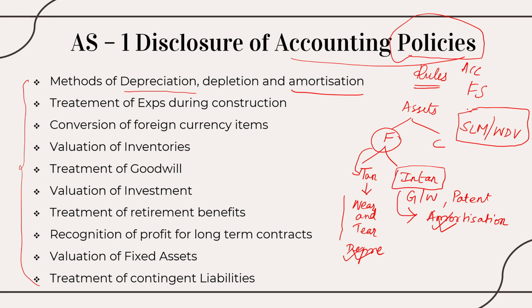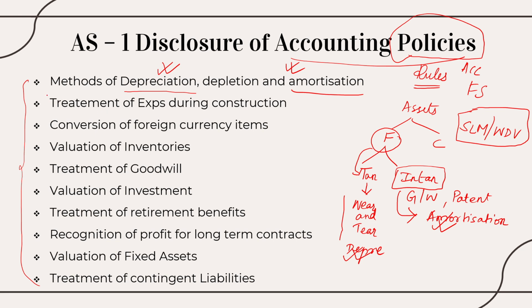An accountant, when he is following a certain method of depreciation, has to mention in the financial statement which method he is actually following, and what are all the tangible fixed assets and intangible fixed assets they have. Everything they are supposed to mention in the books of accounts. So this is called disclosure of method of depreciation and amortization, right? I hope this is clear.